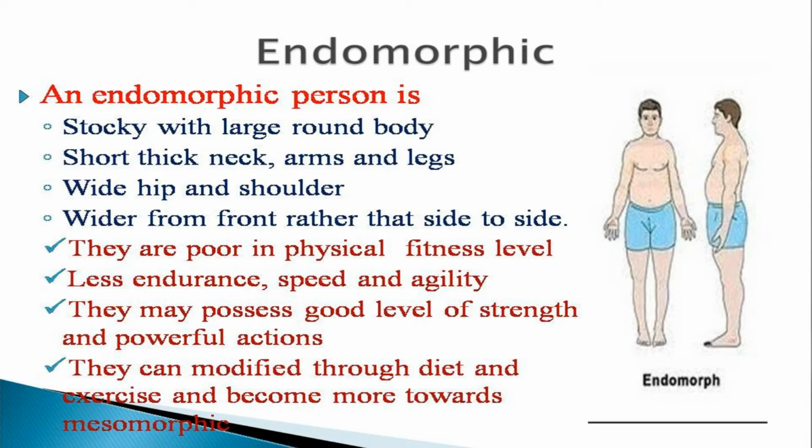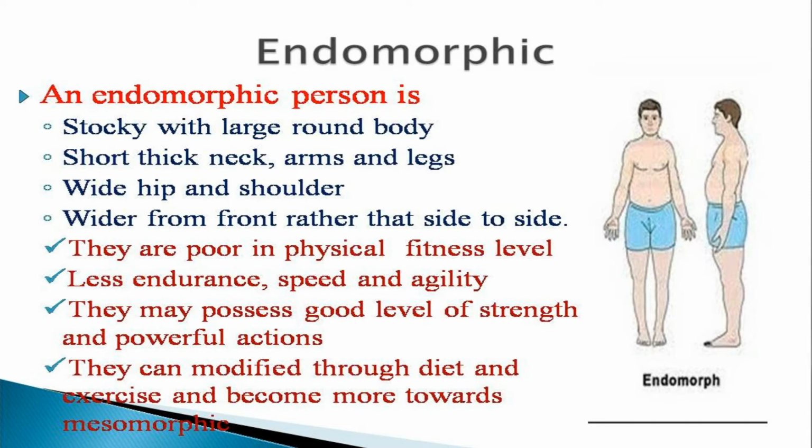They are poor in physical fitness level. The person who has this endomorphic body structure is poor in physical fitness. They have less endurance, speed and agility. It means they have very little endurance, they have very low speed, they can't run fast or work fast, and they have less agility.